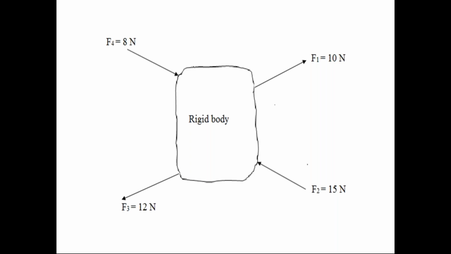So a number of forces of different magnitudes and different lines of action acting on the rigid body is called the force system. So in this diagram, we can say the rigid body is subjected to a force system because the rigid body is under the action of a number of forces.